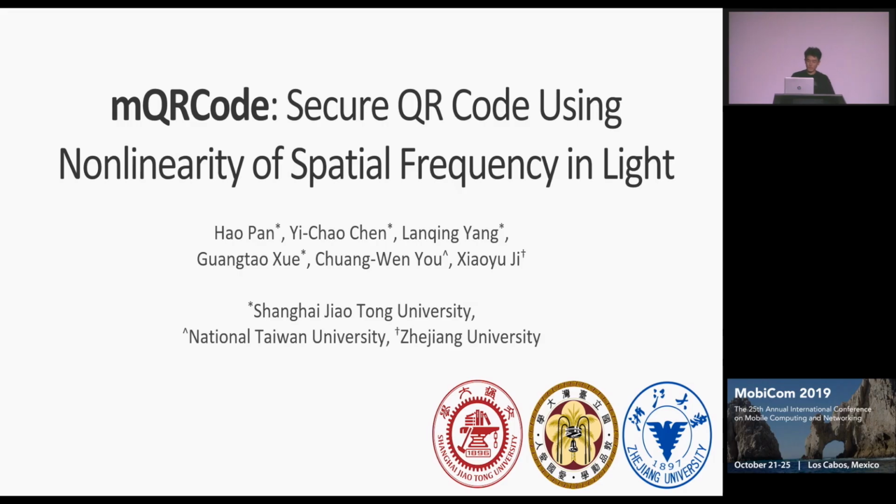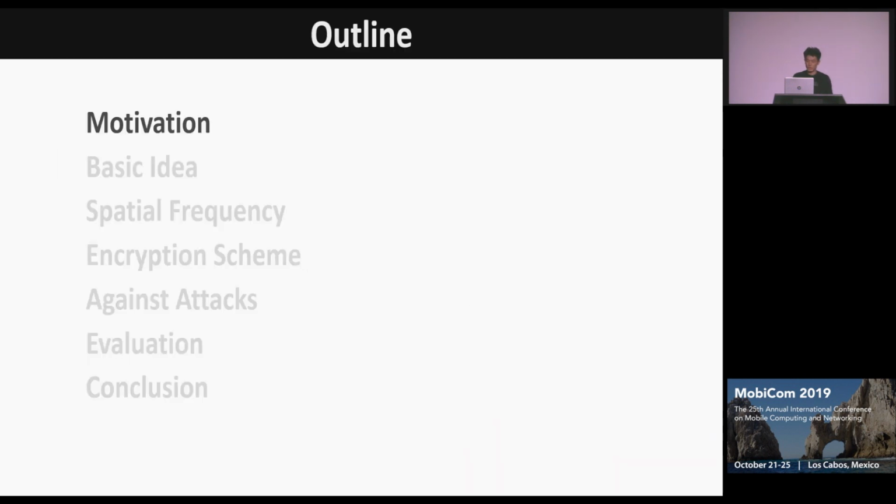So thanks for the introduction, and my name is Hao Pan, and today I will introduce the work of our group, mQRCode. Secure QR code uses nonlinearity of spatial frequency in light.